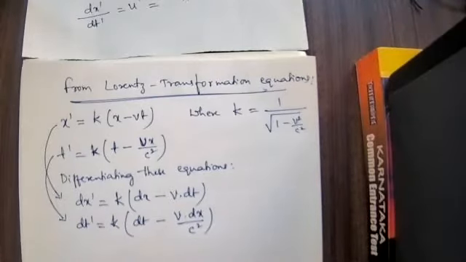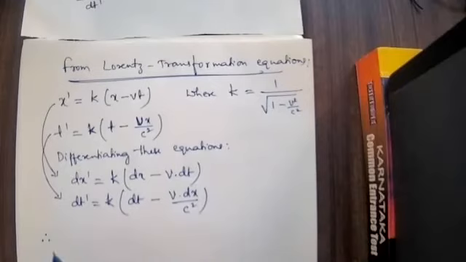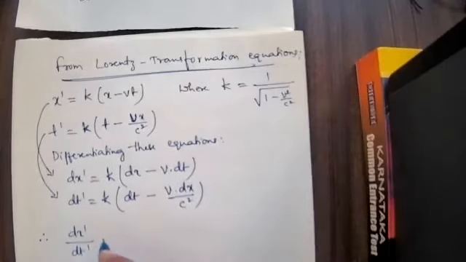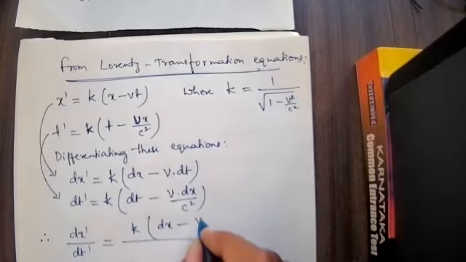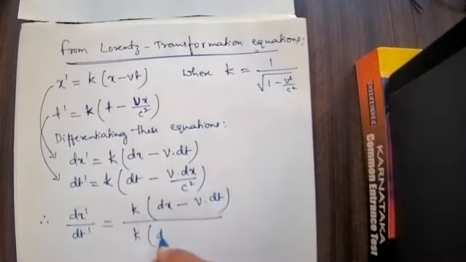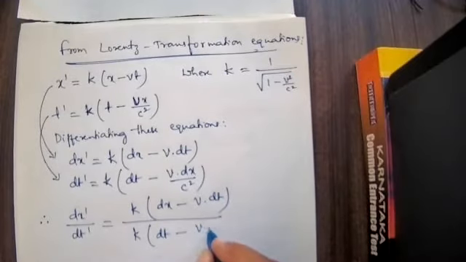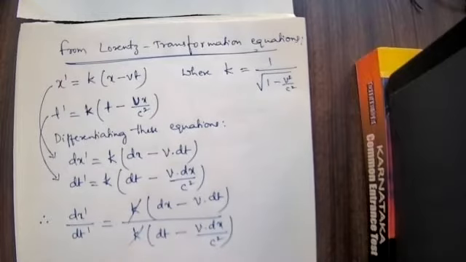So one by the other, dx dash divided by dt dash is equal to k into dx minus v into dt, divided by k into dt minus v dx divided by c square. K gets cancelled.